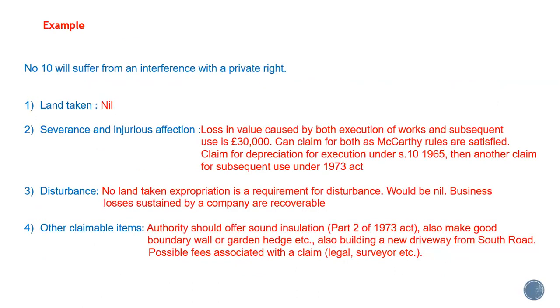So if we look at the typical claim here, number 10 will suffer from an interference with a private right. Land taken, of course, is nil. Severance and injurious affection: well, there's a loss in value caused by both the execution of works and subsequent use, and both of these amount to £30,000. They can claim for both, as the McCarthy rules are satisfied. They can claim for depreciation for the execution under Section 10 of the 1965 Act, and then another claim for subsequent use under the 1973 Act.